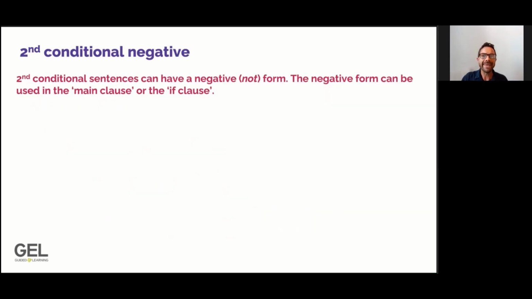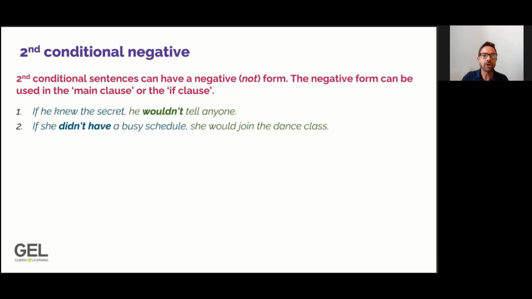Let's look now at making negative second conditional sentences. We do this by using the word not to create the negative form. And the negative form can be in the main clause or in the if clause. Let's look at two examples of that. Starting with sentence number 1, we have made the main clause negative. If he knew the secret, he wouldn't tell anyone, or would not tell anyone. In our second example, if she didn't have a busy schedule, she would join the dance class.